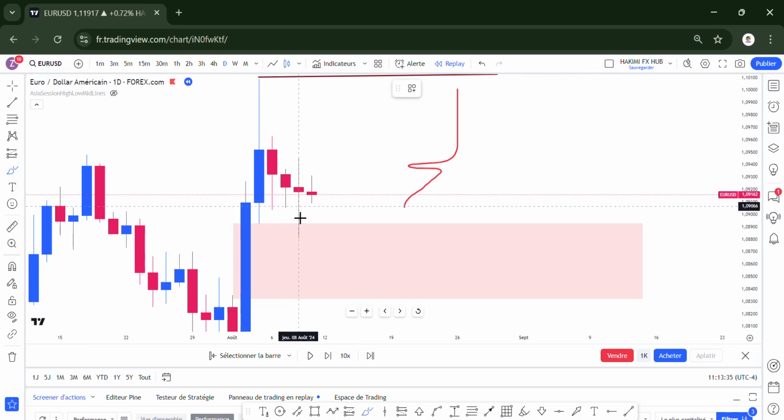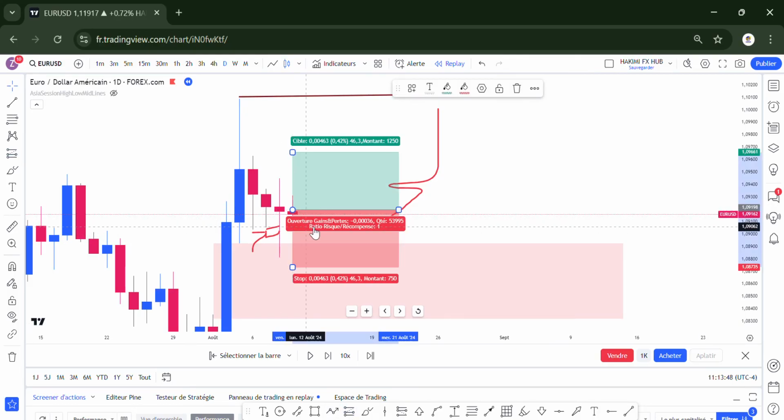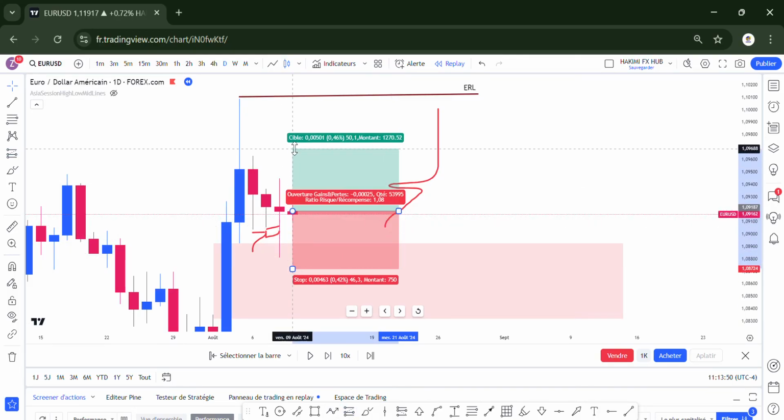Now let's talk about this candle. This is the previous low candle, taken with a wick. It is showing us that buy opportunity in that market, and that is where we can look for a buy opportunity. We can enter from here with the stop loss below this one, targeting that ERL.